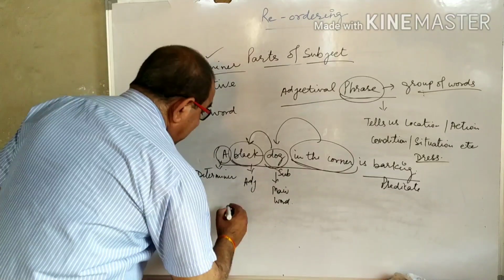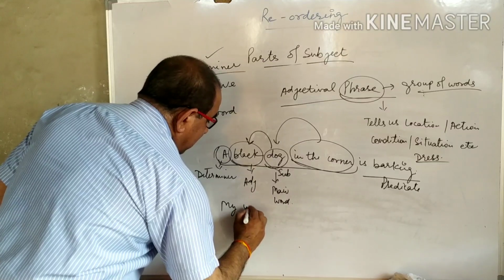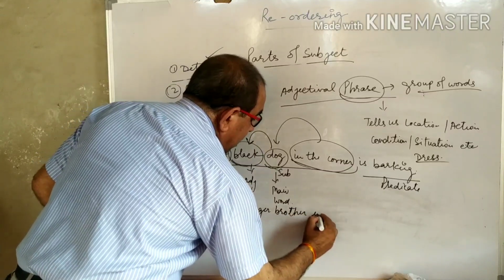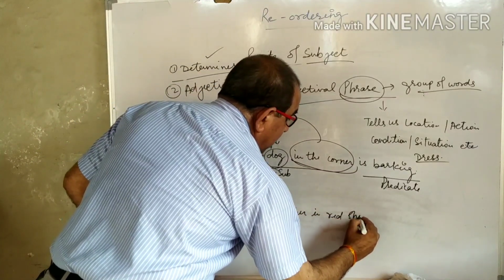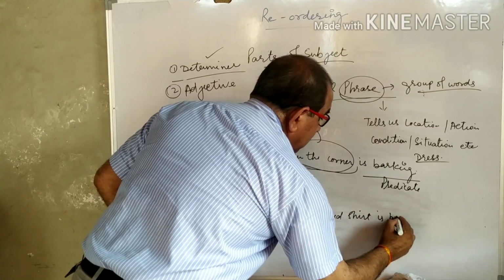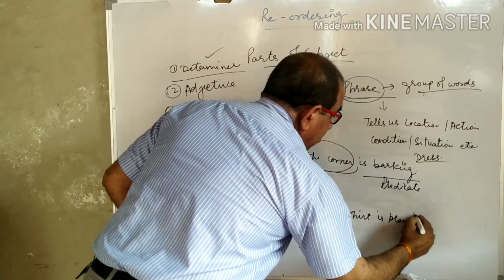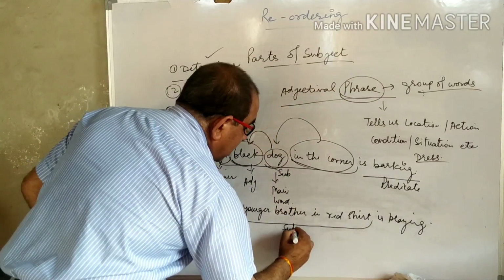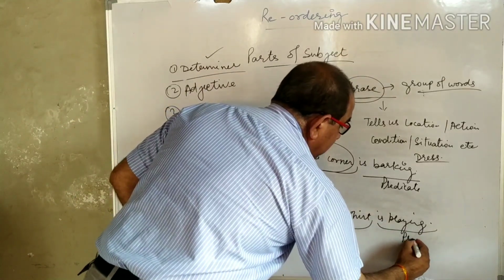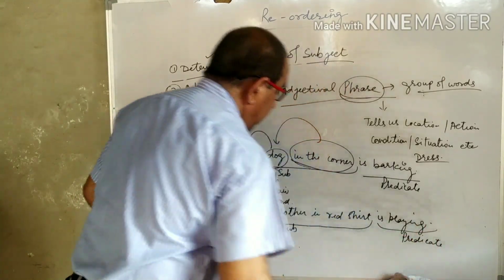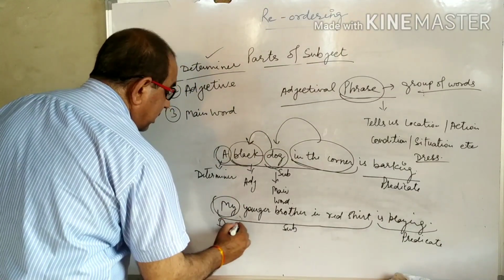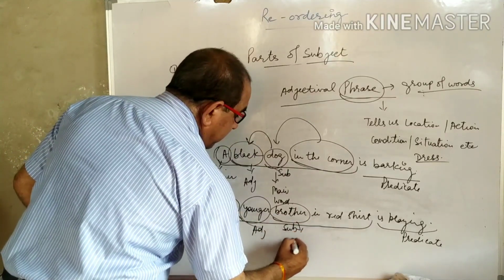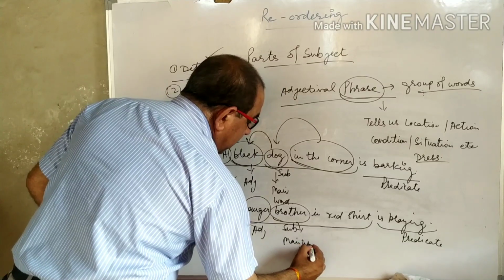Another example, my younger brother in red shirt is playing. Now understand, this part is subject and this is predicate. My determiner, younger adjective, brother main word.